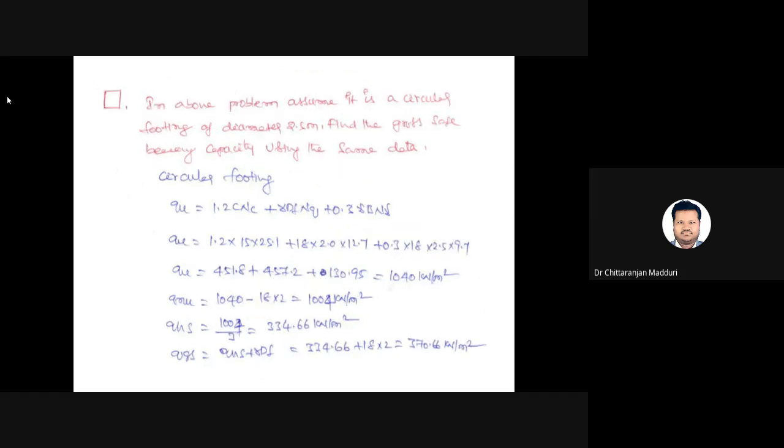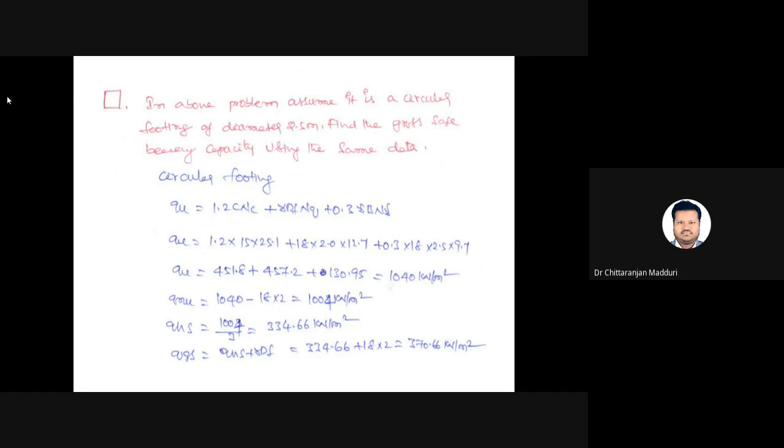The third problem is, in the above problem, assume it is a circular footing of diameter 2.5 meters. Find the gross safe capacity using the same data. Same data, but the foundation is changed. The foundation is a circular footing, that's why we need to take the bearing capacity equation for a circular footing. For a circular footing, ultimate bearing capacity is given by 1.2 into c Nc plus gamma into Df into Nq plus 0.3 into gamma into B into N gamma.